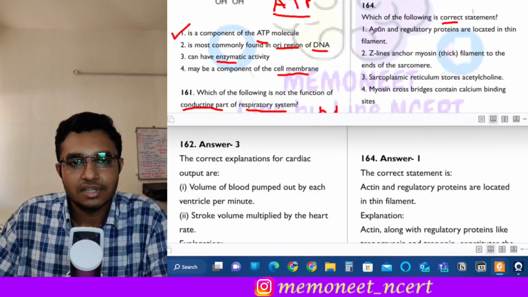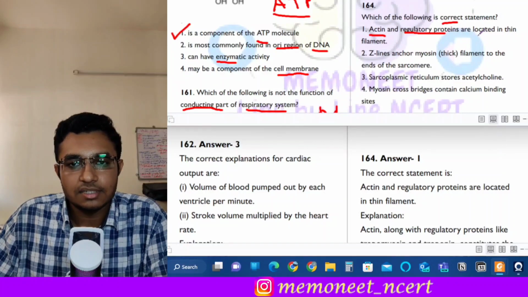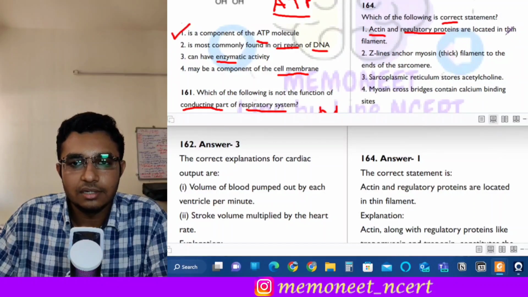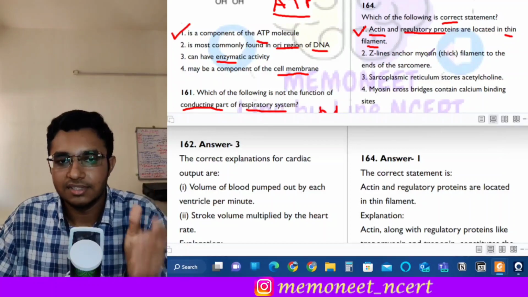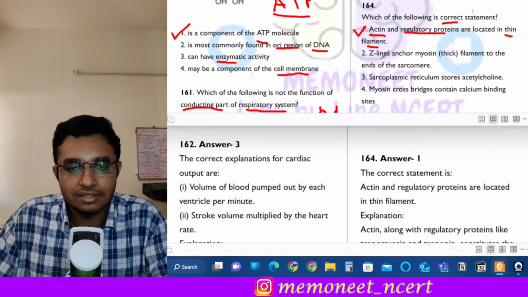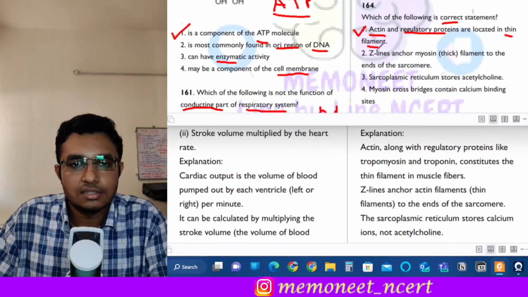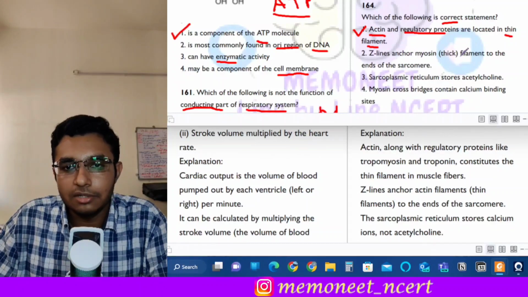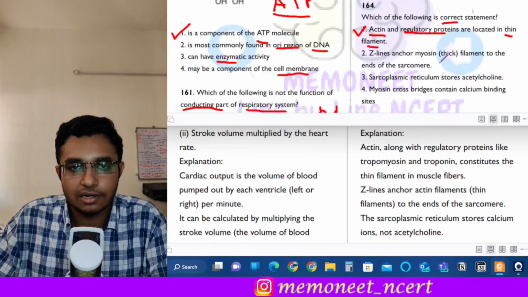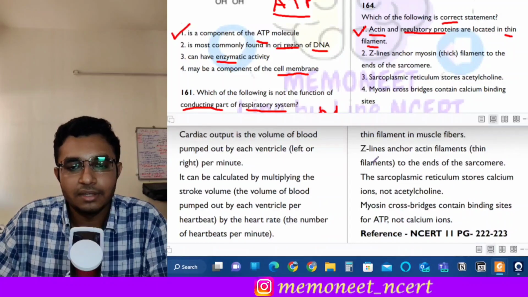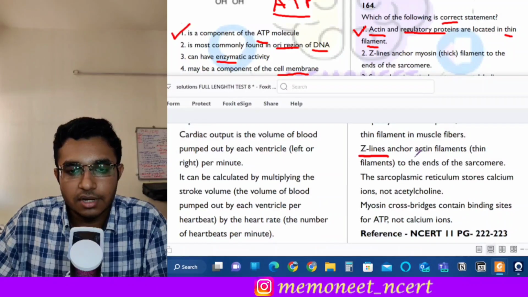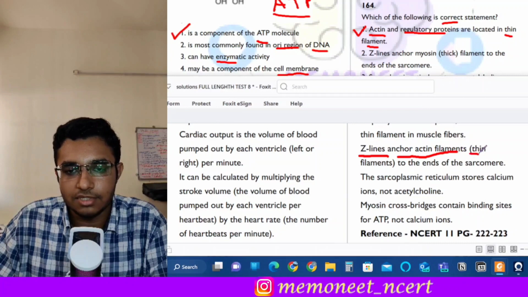The first is actin and the regulatory proteins are located in the thin filament. So this is a correct statement, because actin belongs to the thin filament and myosin belongs to the thick filament. Let us see the other statements also. Next is Z lines anchor myosin, which is the thick filament, to the ends of the sarcomere. This is an incorrect statement because Z lines anchor the actin or the thin filaments. So the function of Z lines is to anchor the actin filaments, which are thin filaments.